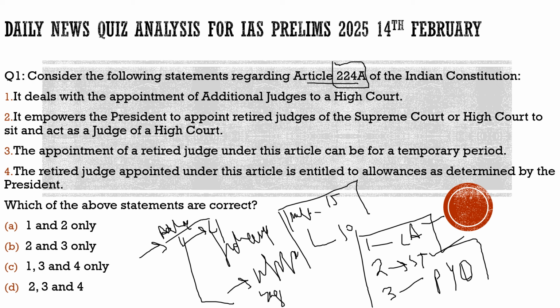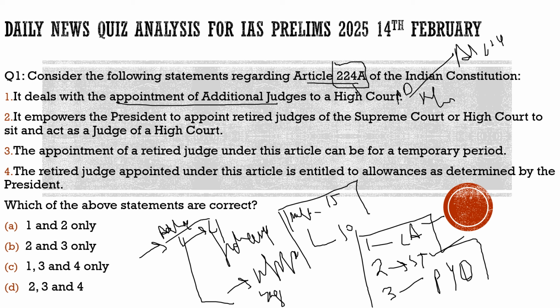Here the question says, consider the following statements regarding Article 224A of the Indian Constitution. First statement, it deals with the appointment of additional judges to a high court. No, it is not that. That is under Article 224. Here the question is talking about 224A. It talks about retired judges, not additional judges. Here this statement becomes incomplete and incorrect.